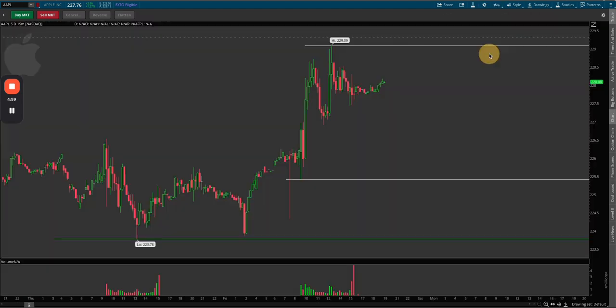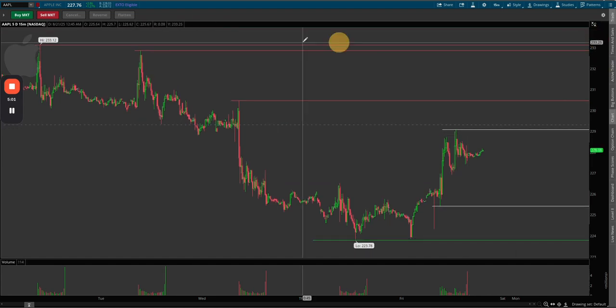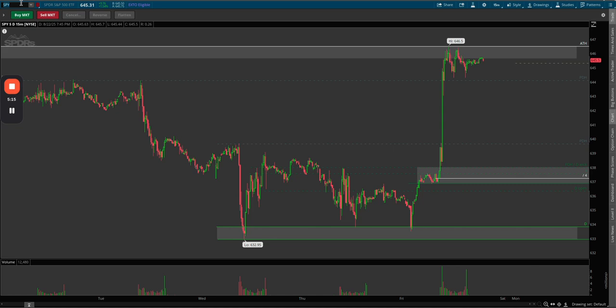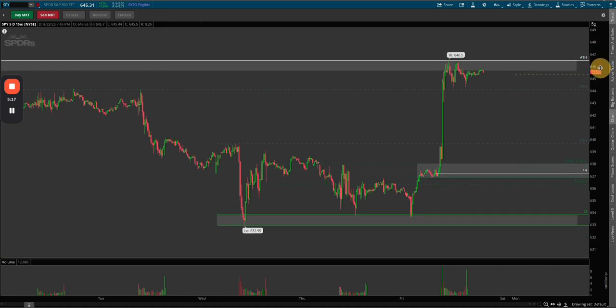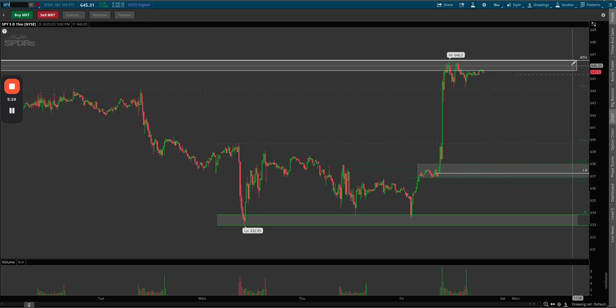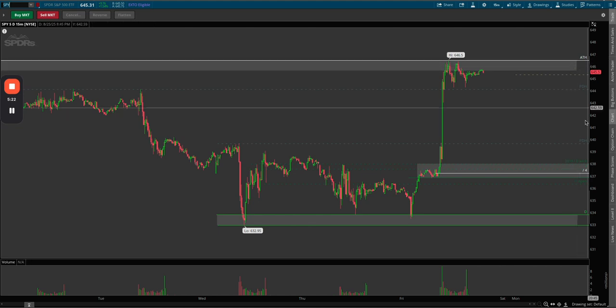So you can see it's very simple levels. I'm using my EMA system as well to line up with the levels. Look for confirming price action and volume at the levels with EMAs aligned. I use the 13, the 48, and the 200 and VWAP. It's very, very simple. Now we can get over to SPY, QQQ and so on. So SPY at all-time highs, I'll be looking for longs over this 646 level.